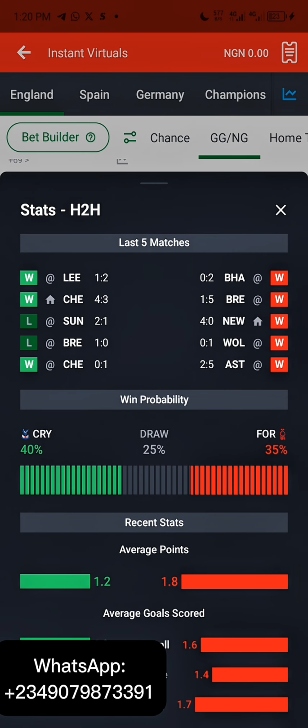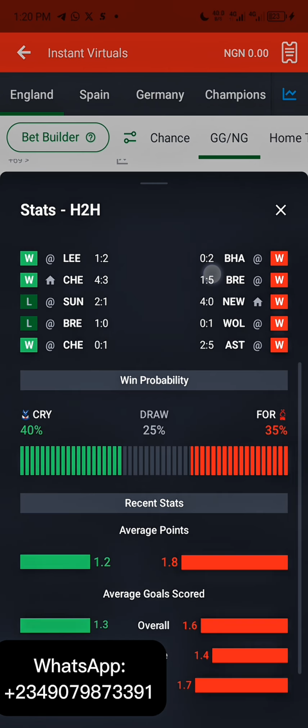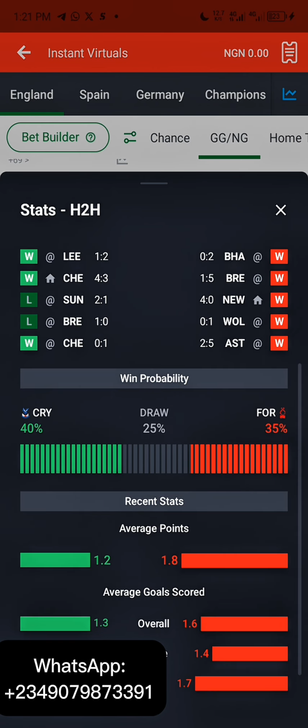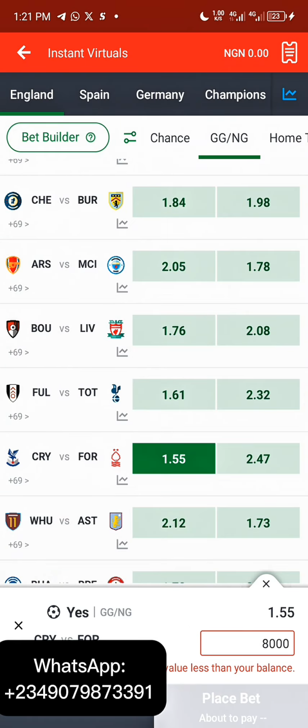They are pumping goals. These two teams have been pumping goals. At least you see 5, another 5, another 4, another 4. At least they are looking healthy. Once you see teams looking healthy like this, unlike some where you'll be seeing 1-1, 2-1, you will not see any tangible high scores. Like now, this one is looking very healthy. You get my point.